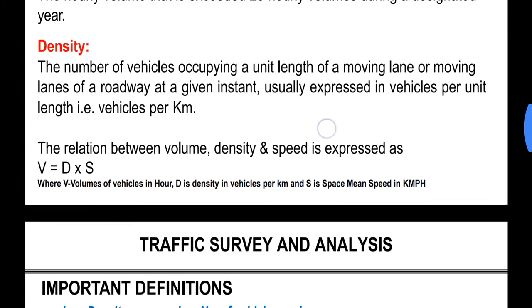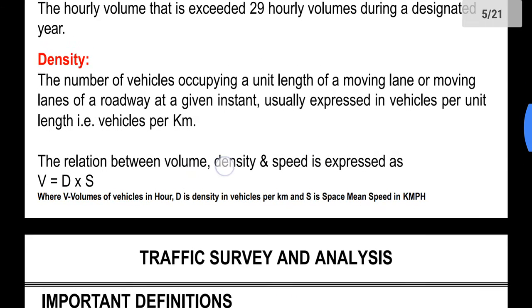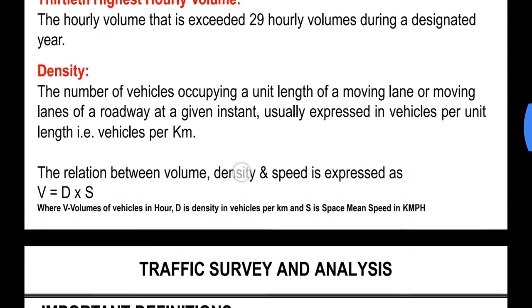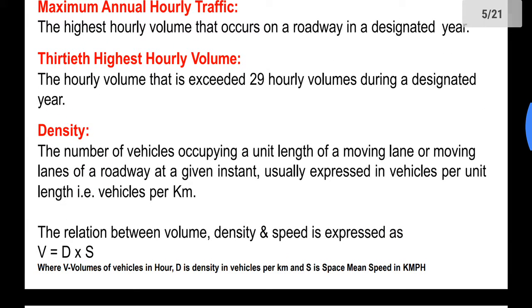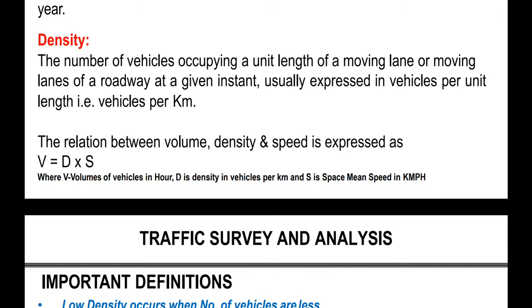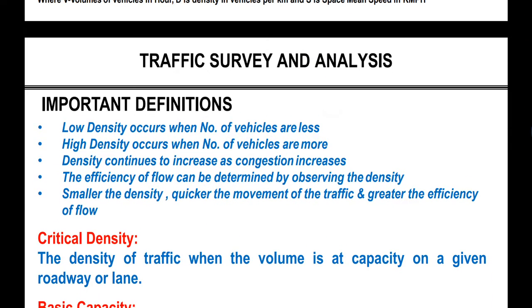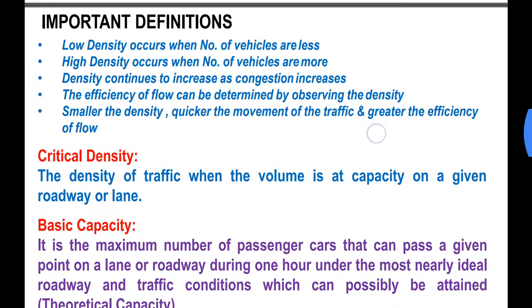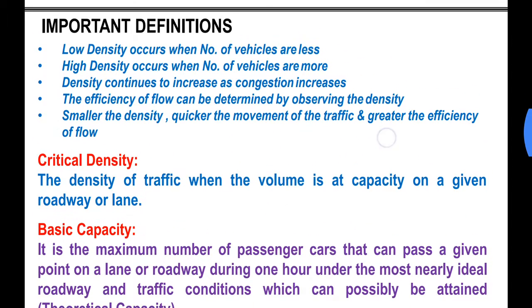Now we have a relation between volume, density and speed, which is V equals D into S, where V is the volume, D is the density and S is the speed. Now these are a few points that we need to discuss.